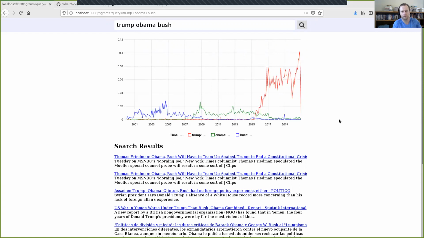One of the things that I find really fascinating about this particular plot, though, is that if you look at Bush and Obama, slight difference in magnitudes here, but they're pretty much about the same. It's about 1% or so of news articles on any given day that mention the president during their presidencies. But that's not the case for President Trump, that for him, it's roughly, say, 6% of news articles.